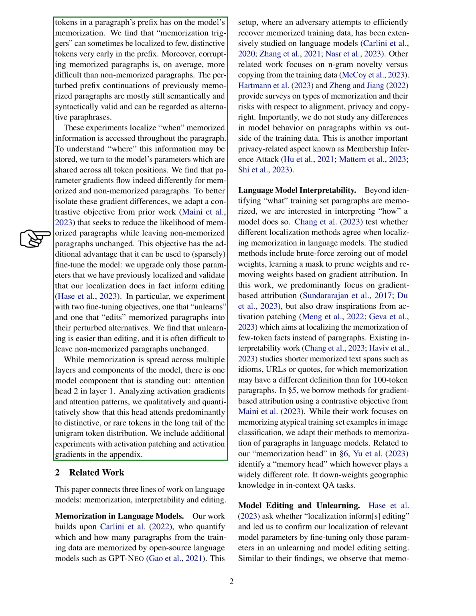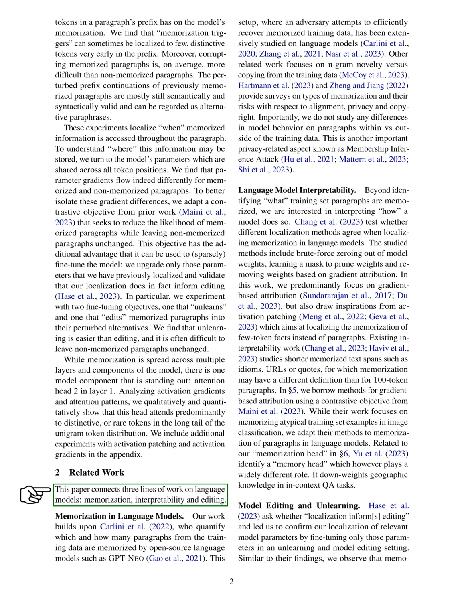One specific component that stands out in the model is Attention Head 2 in Layer 1, which focuses on rare tokens in the token distribution. Our experiments also include activation patching and gradients. In terms of related work, we connect research on language model memorization, interpretability, and editing.